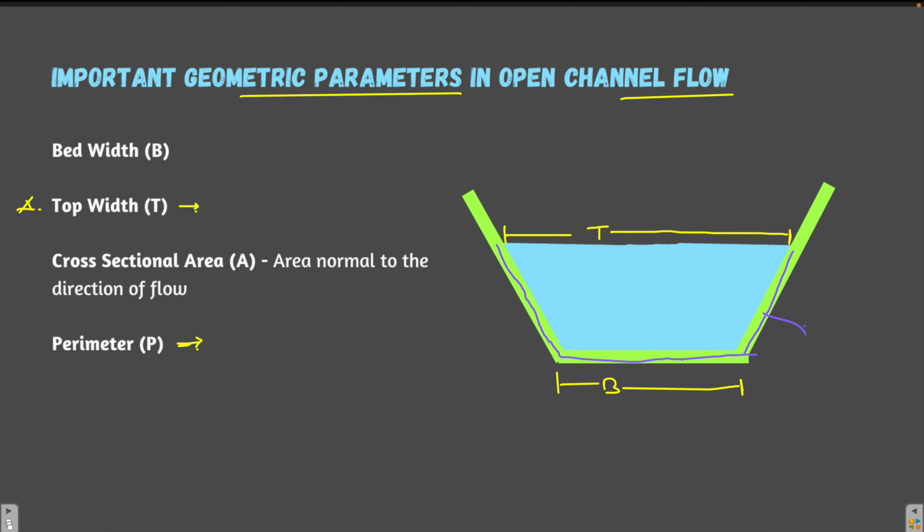This is the perimeter P in case of open channel flow. We are not going to consider the free surface. Only the water which is in contact with the channel is considered in the calculation of perimeter.